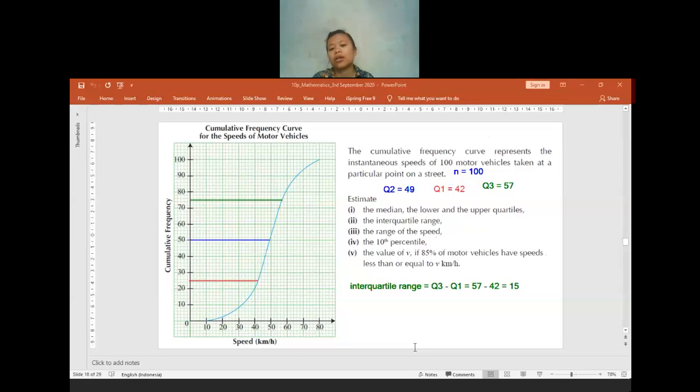Okay, let us move to the range. How do we find the range? If we are going to find the range, we have to find the largest value and also the smallest value. With a cumulative frequency graph, it is visible. You don't have to order it from the smallest. So this is the largest value. The largest value is equal to 80. And the smallest value is at this place, at 10. So for finding the range, it will be 80 minus 10, which is equal to 70. Is there anyone having any question, or is the explanation not clear enough for you?